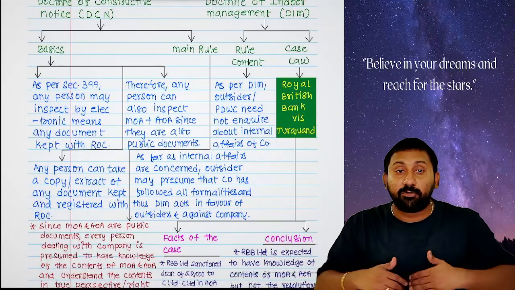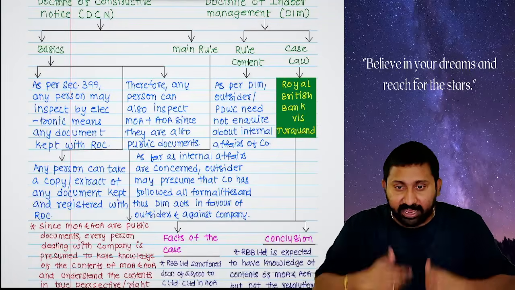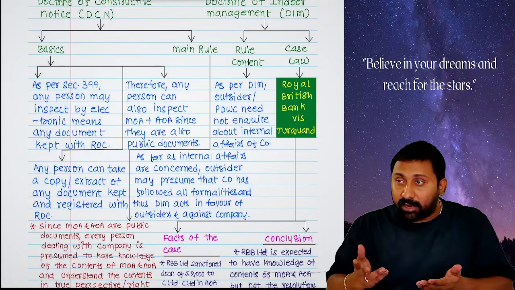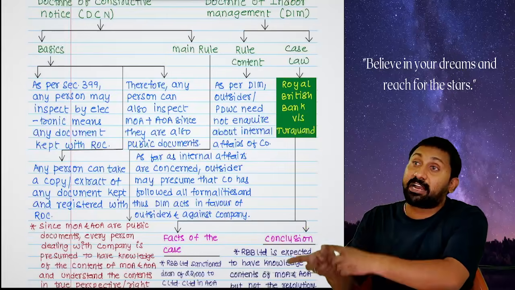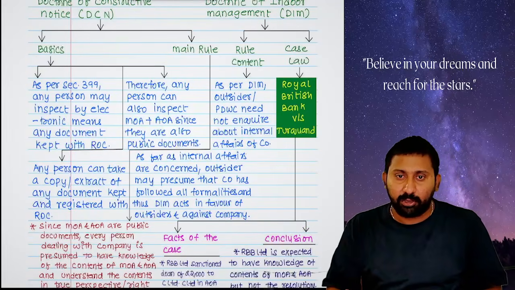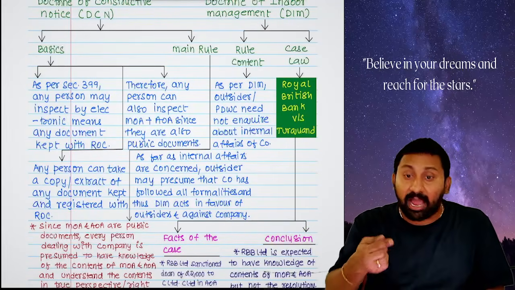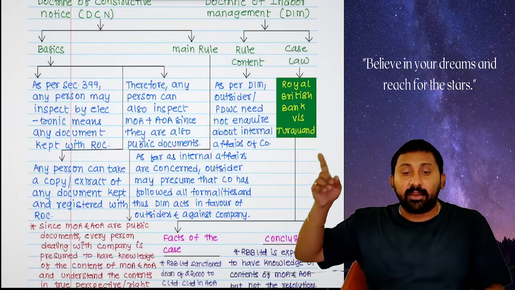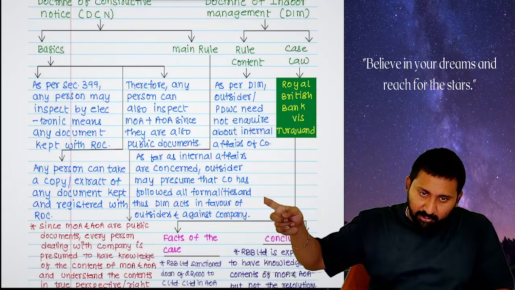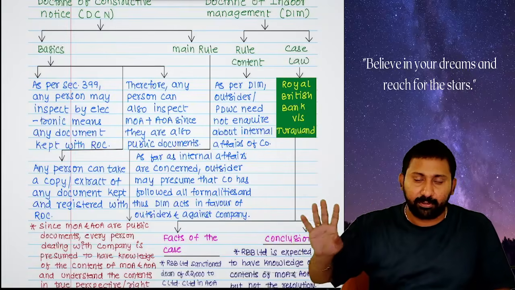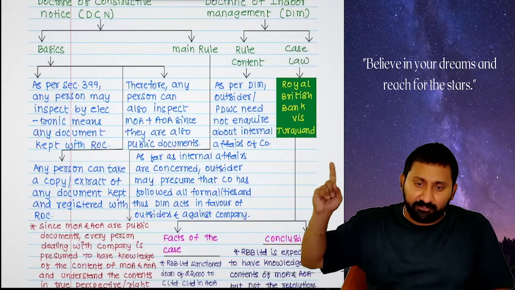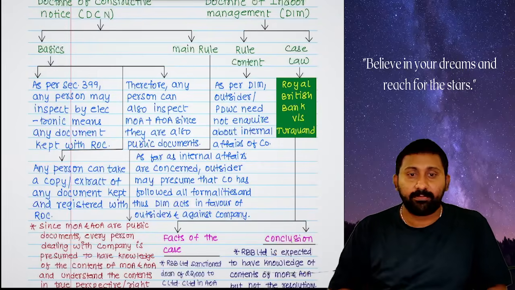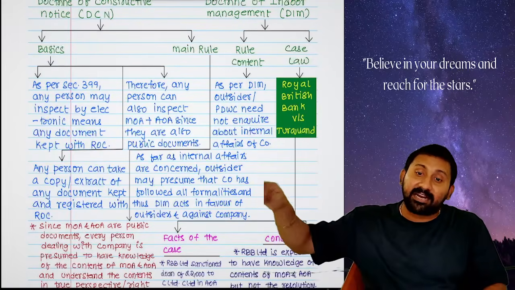Even though I don't read, you are presuming that I read. I will also presume that whatever is said in the MOA and AOA, the company is strictly following it. You are not inquiring whether I understood or not. I will not inquire whether resolutions are passed or not. So this is a doctrine working in favor of outsiders against the company. This will protect outsiders against the company.